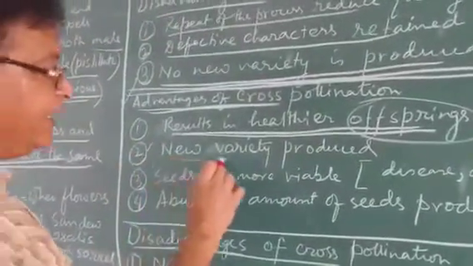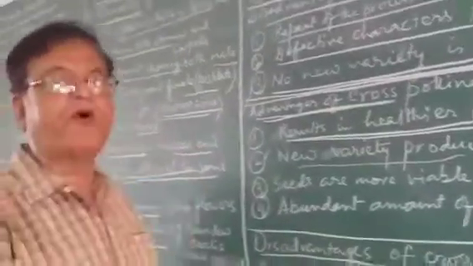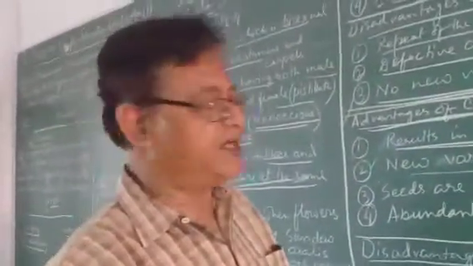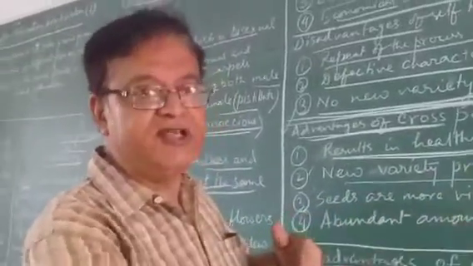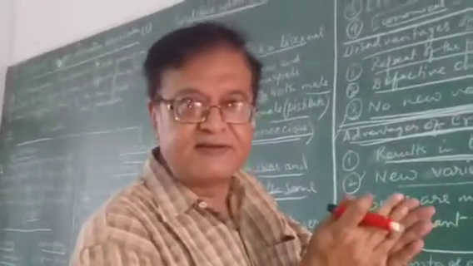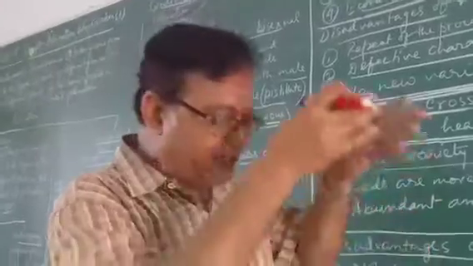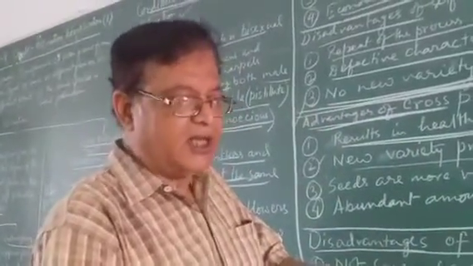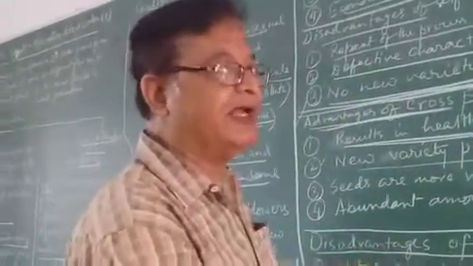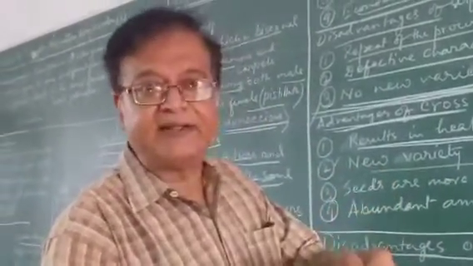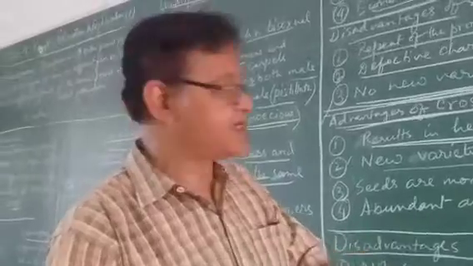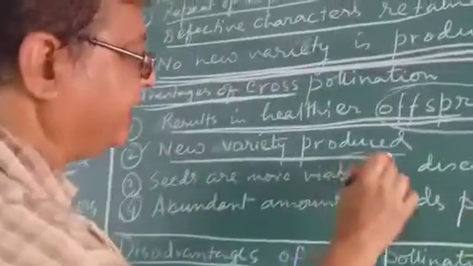The second point is new varieties are produced. This is the most important advantage of cross-pollination. Why new variety? Because two different individuals' qualities are mixed. One individual contains one quality, another individual contains another quality. When they are cross-pollinated, they are getting together. So a combination of characters gives them a new variety.